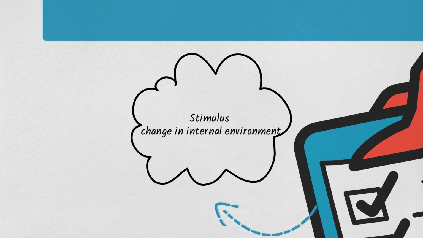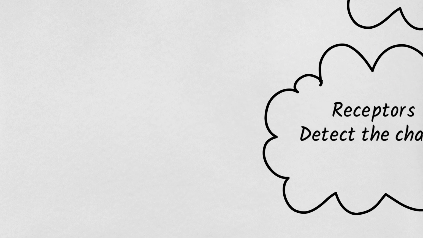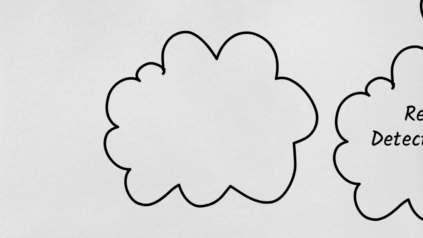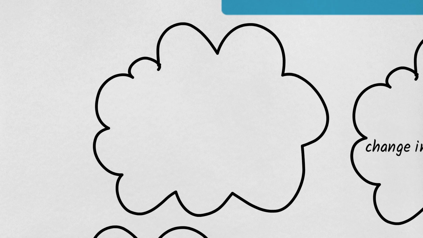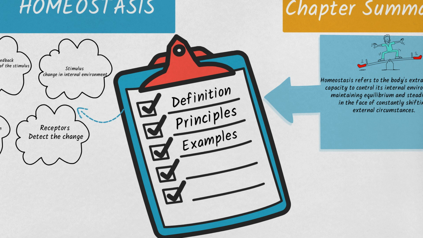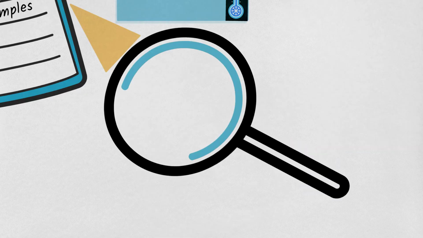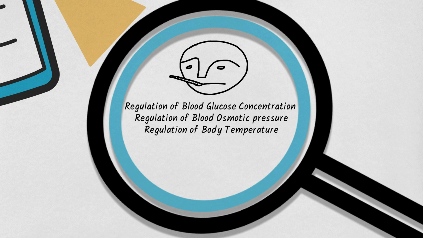Following are the principles of homeostasis. 1. Stimulus. 2. Receptors. 3. Self-corrective mechanism. 4. Negative feedback. There are many examples of homeostatic mechanisms in our body, like regulation of blood glucose concentration, regulation of blood osmotic pressure, regulation of body temperature. Let us see two examples of this in detail.